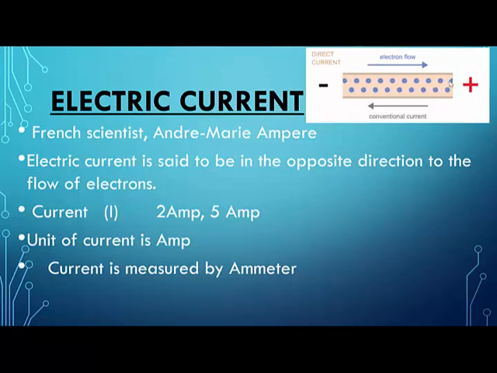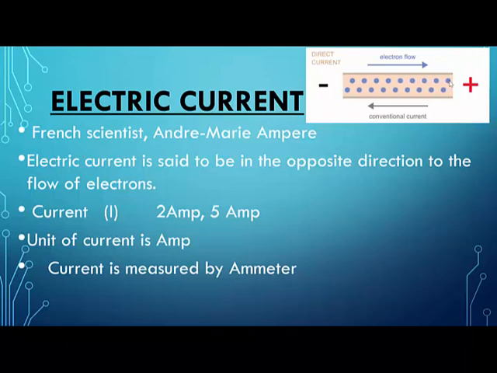But now our conventional current, what is the direction of our current? We assume that the current will flow from positive to negative. This is just an assumption. So always remember this, write it down, box it, highlight this statement: the direction of the conventional current is opposite to the direction of the electrons.